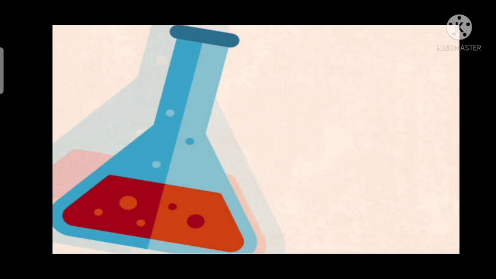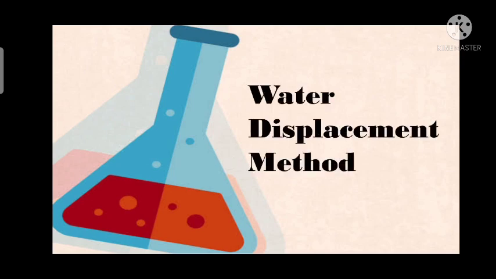This is called the water displacement method. Why does this work? This works because 1 ml is equal to 1 centimeter cube.